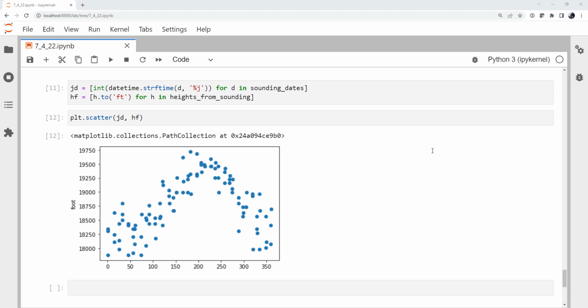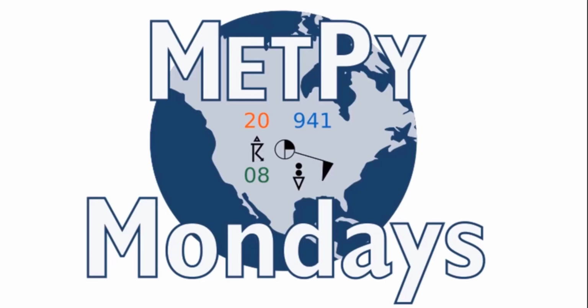This week we'll continue looking at atmospheric heights by calculating, using a standard atmosphere, what we would expect the height to be. Welcome to another MetPy Monday.